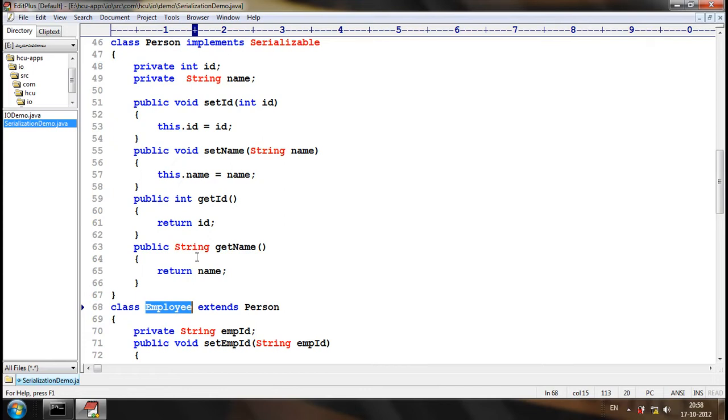If a Person is serializable, definitely Employee will also be serializable, because Person is a specialized entity of Serializable, and Employee is a specialized entity of Person. Now, if the superclass is serializable, definitely the subclass will also be serializable.